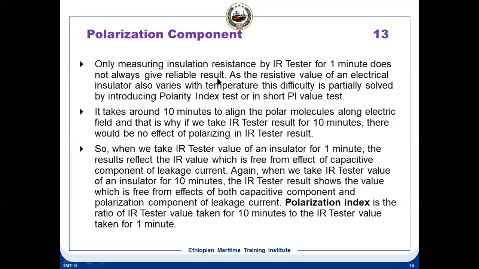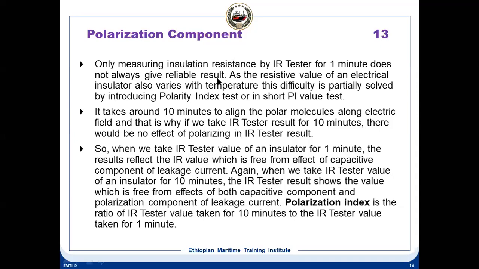Okay. Let's say you have a chart of time and resistance. You apply the 500 volt megger for 1 minute, and you get a reading of about 90 megohms, let's say. And then you apply it for 10 minutes, and you get 100 megohms. So for 1 minute you got 90 megohms, for 10 minutes you got 100 megohms. Polarization index will be 100 divided by 90. That means it is 1.11. So the polarization index will be 1.11. Okay, so it's as simple as that.